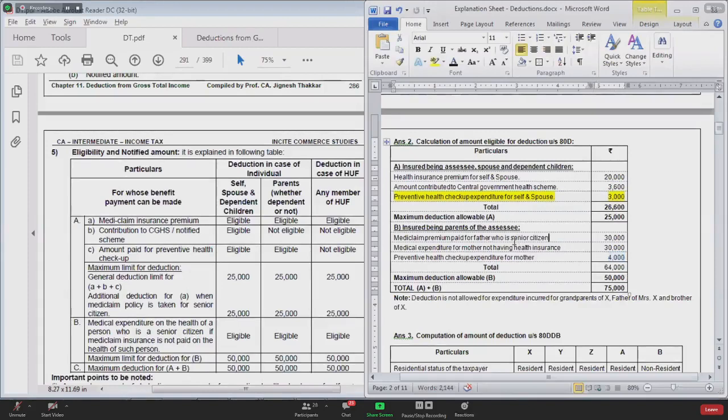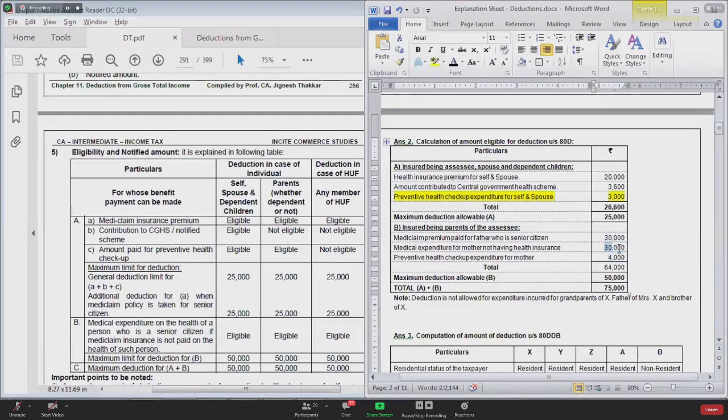Okay. Now medical premium paid for father 30,000. There the normal limit is 25,000, and since he is a senior citizen, extra limit 25,000. So total limit is 50,000, but the premium is only 30,000. 30,000 plus preventive health checkup 3,600.